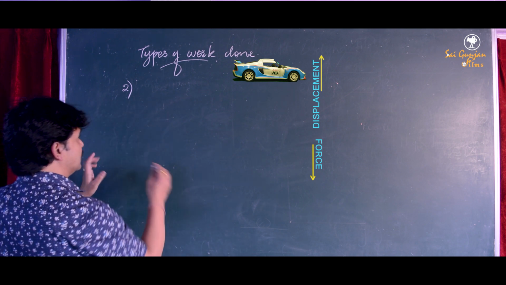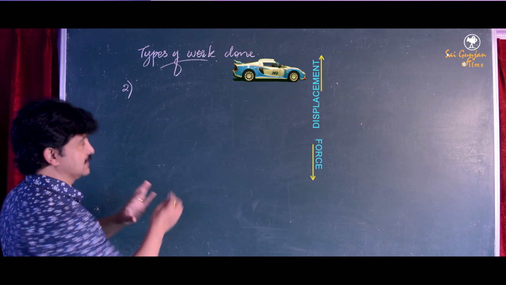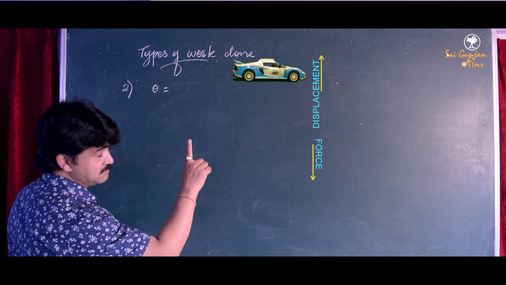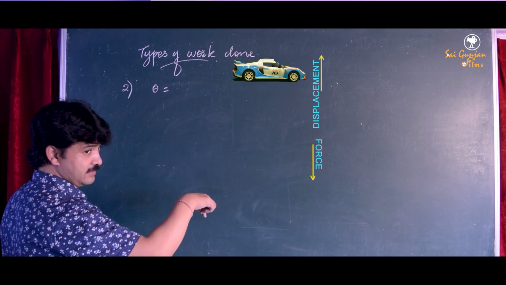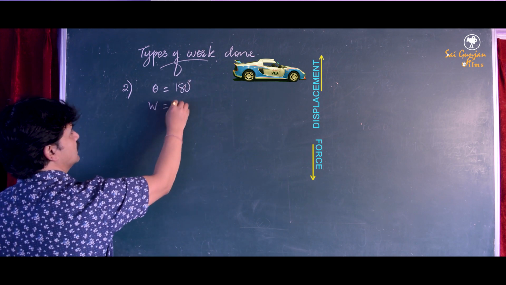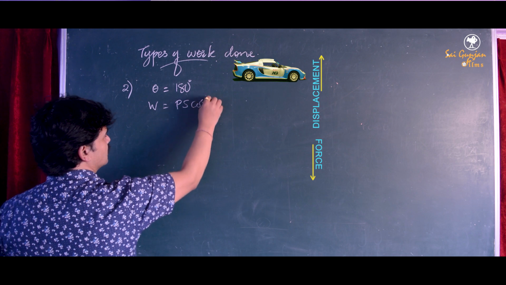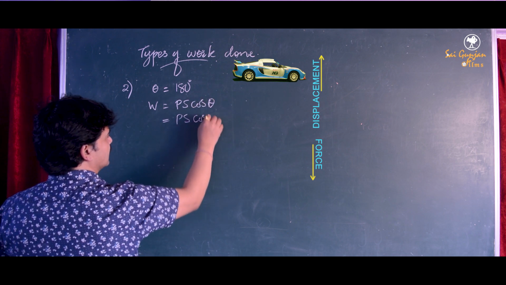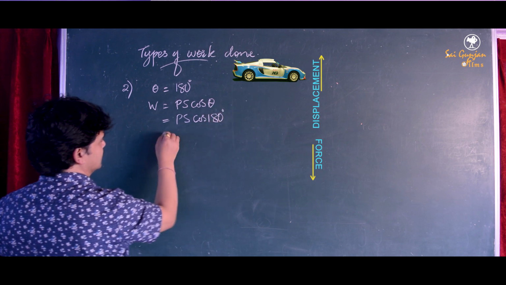Now, to see whether it is positive or negative, we do like this. What is the angle between the displacement and the force here? It's 180 degrees. So work done is F into S into cos theta, and the value of theta is 180 degree.